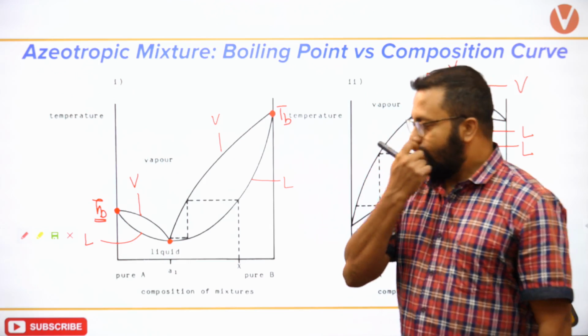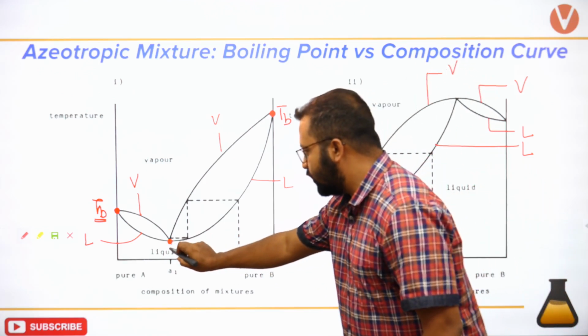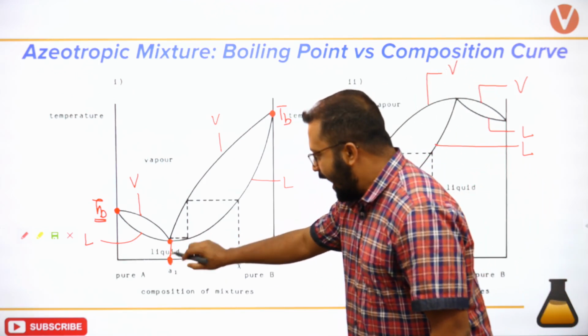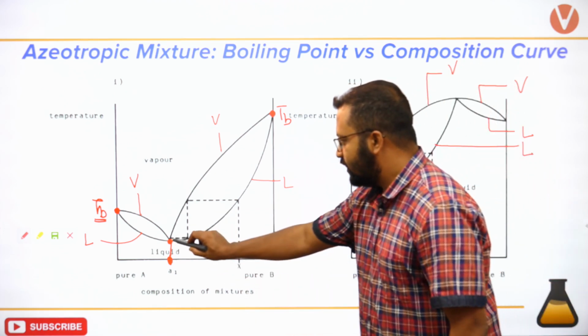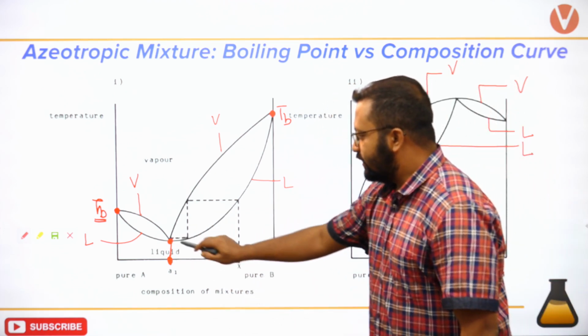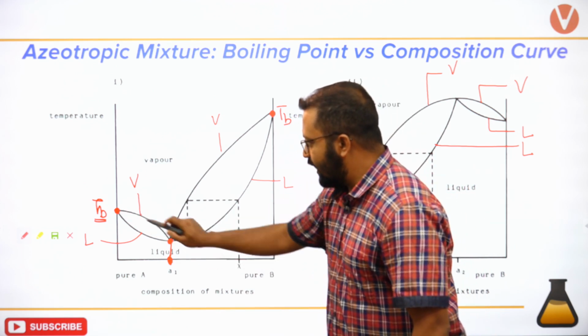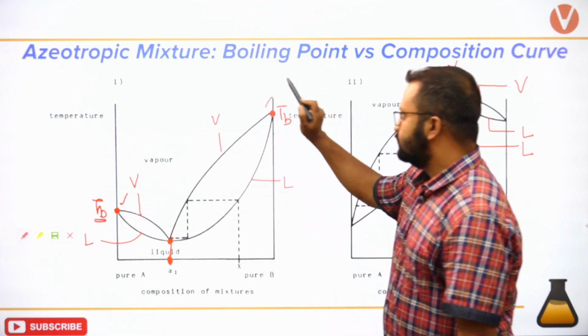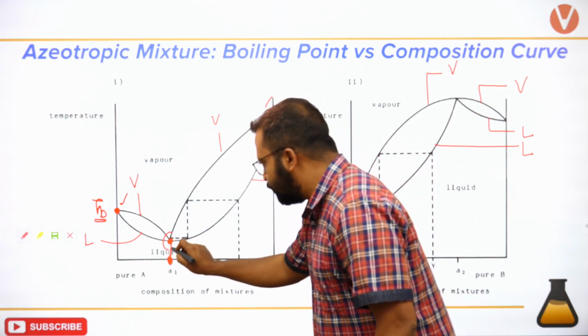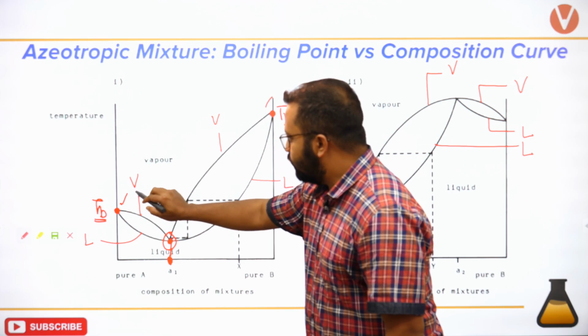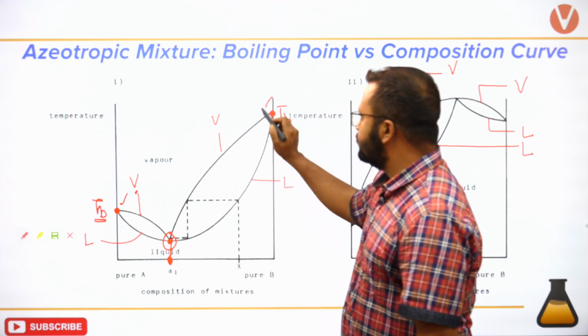At this particular composition, can you observe that the boiling point is lesser than both of them?